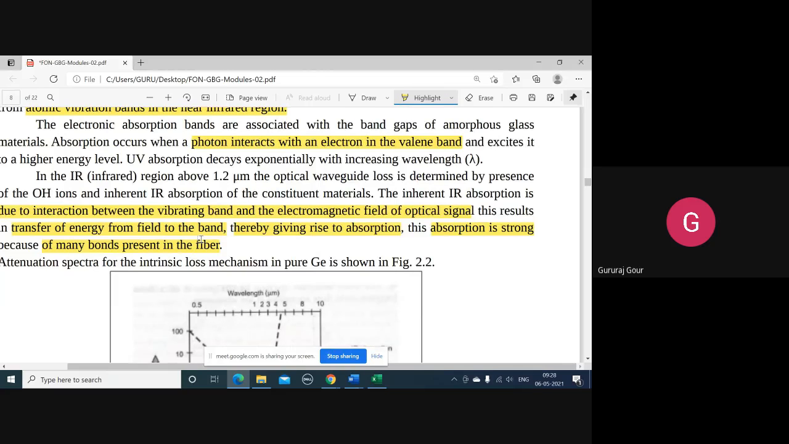Whatever energy is there in the electric and magnetic field components, that energy or information is lost because of the transfer of energy from those field components, that is from the IR region, to the bands, thereby giving rise to the absorption. And it is much stronger because of the many bonds present in the fiber.